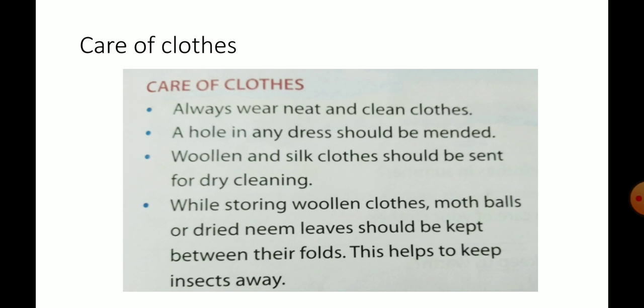While storing woolen clothes, mothballs or dried neem leaves should be kept between their folds. This helps to keep insects away. So when we store woolen clothes, what do we have to do? We have to keep mothballs, or otherwise dried neem leaves, between their folds.